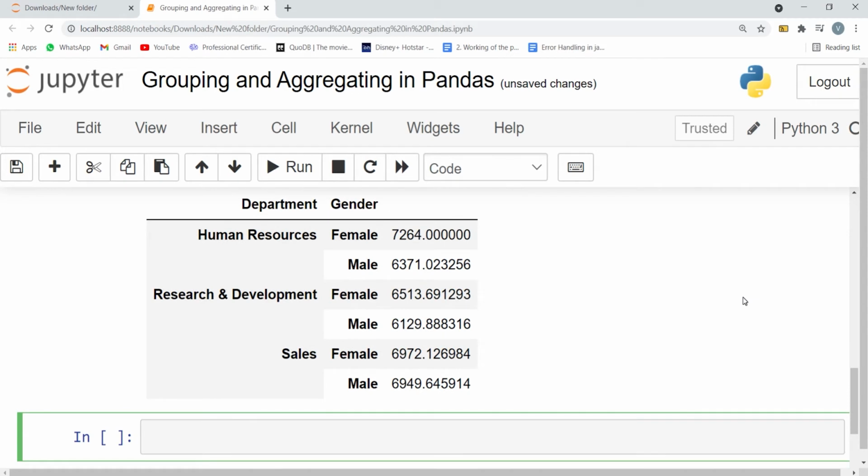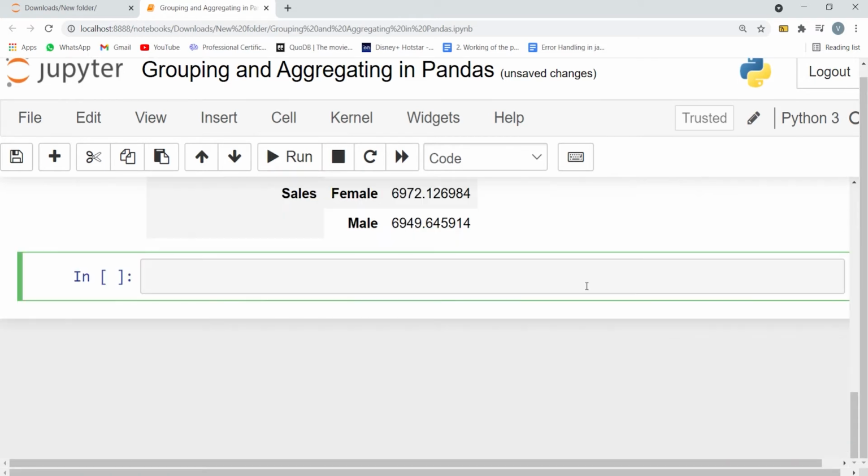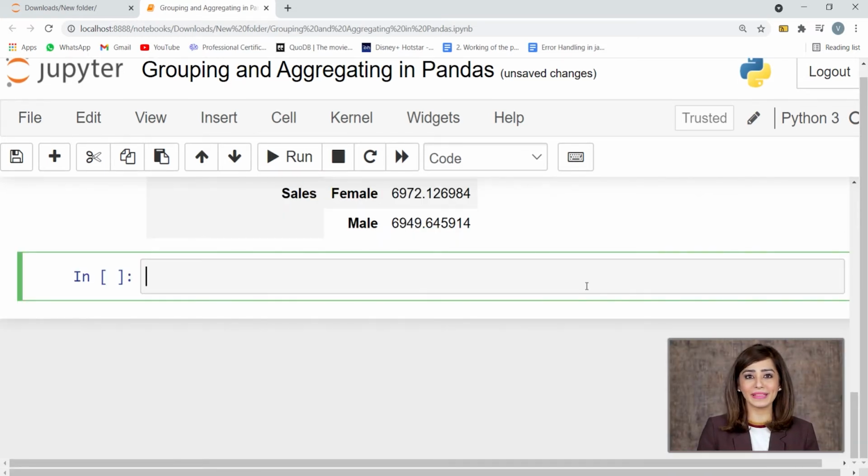We can conclude from the output that the mean salary for female employees in the HR department is 7,264. Whereas the mean salary for male employees in the Human Resources Department is around 6,371. And one more interesting thing which we can notice is that the average salary for female employees working in any department is greater than the average salary for male employees. Very interesting. We learned grouping the data by a single field as well as multiple fields.